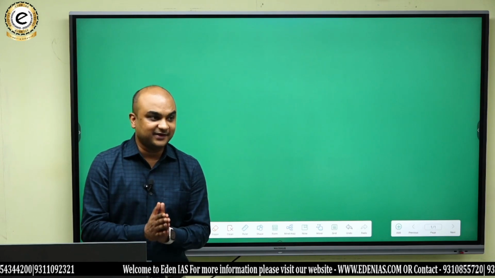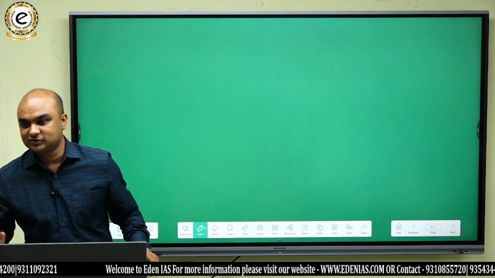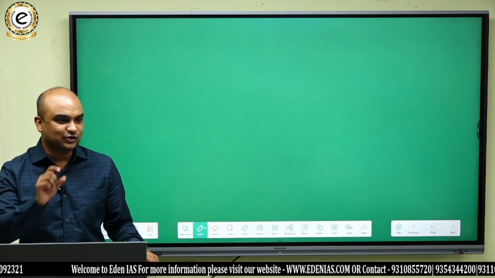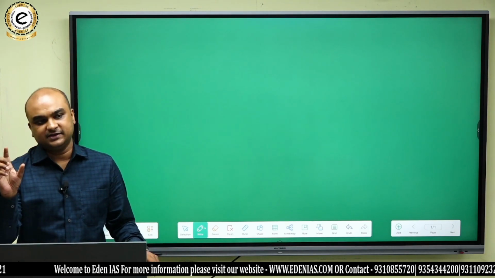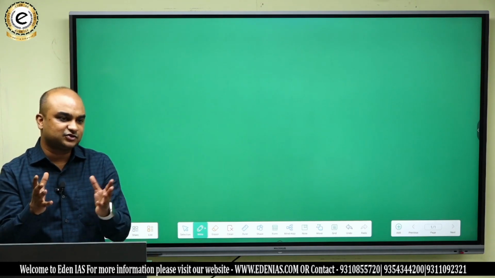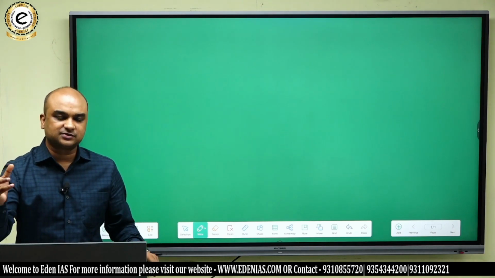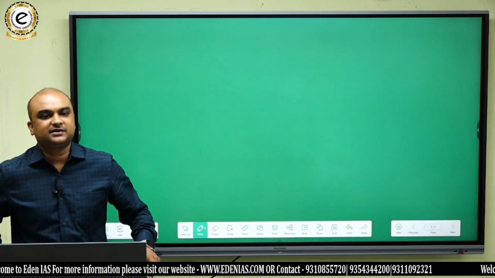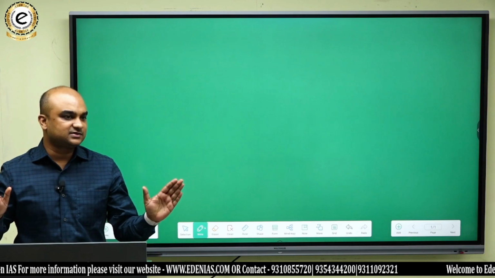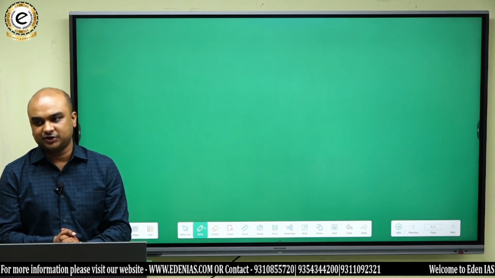Theory of separation of powers. It is a very important concept. It is highlighted also in your syllabus. If you have seen your GS2 syllabus, you will find this topic very categorically written in there, which says theory of separation of powers. In fact, this topic also comes with an adjunct which is not written in the syllabus, and that is the doctrine of checks and balances, right?